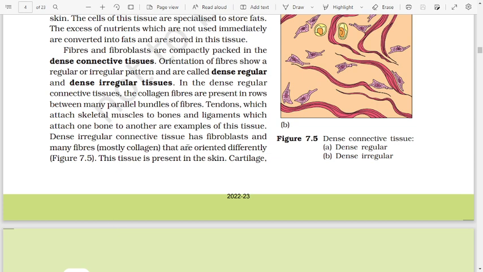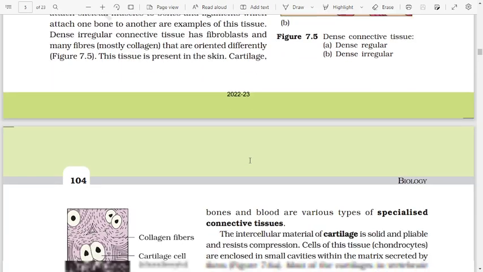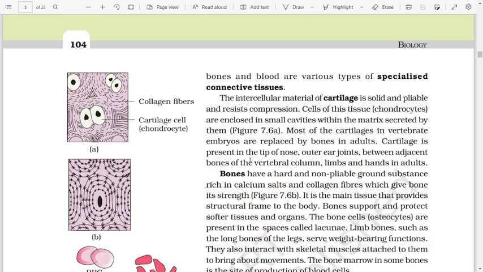Dense irregular connective tissue has fibroblasts and many fibers, mostly collagen, that are oriented differently. Figure 7.5. This tissue is present in the skin. Cartilage, bone, and blood are various types of specialized connective tissue. The intercellular material of cartilage is solid and pliable and resists compression. Cells of this tissue, chondrocytes, are enclosed in small cavities within the matrix secreted by them.